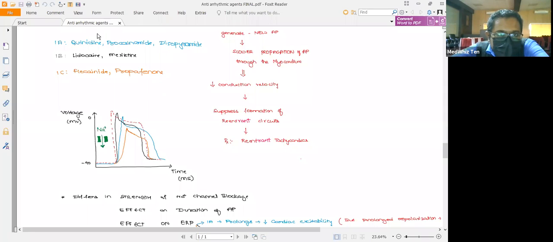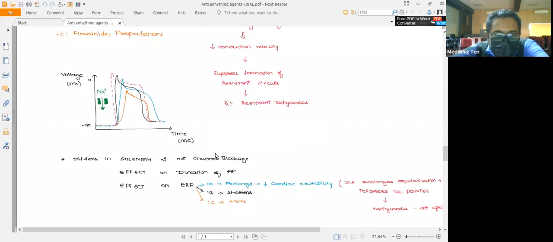Please remember class 1A also has potassium channel blocking activity along with the sodium channel. That's why class 1A drugs can be used in reentrant tachyarrhythmias. They are one of the best drugs for the treatment of reentrant tachyarrhythmias.